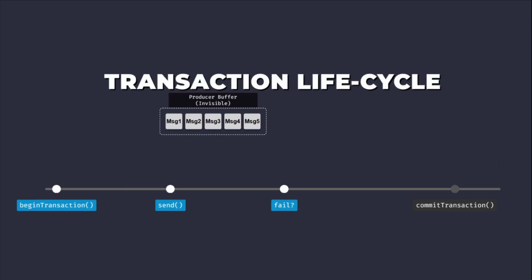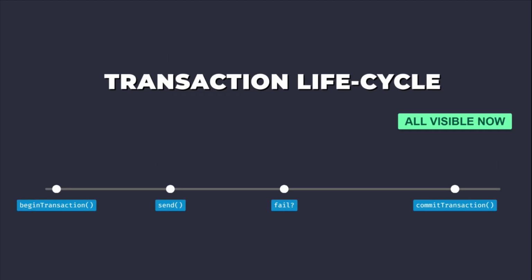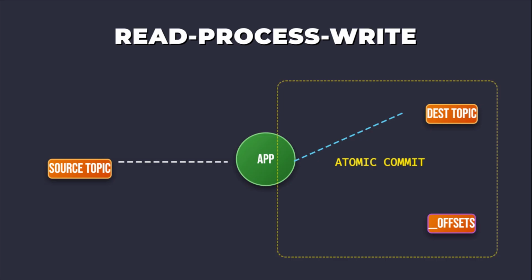The producer must handle exceptions during the send phase, deciding whether to abort or retry the transaction. The core benefit is atomicity. Either all messages within the transaction are written and visible, or none are. This simplifies application logic significantly by removing the need for distributed two-phase commit protocols outside of Kafka.